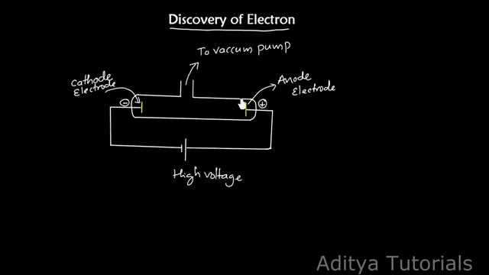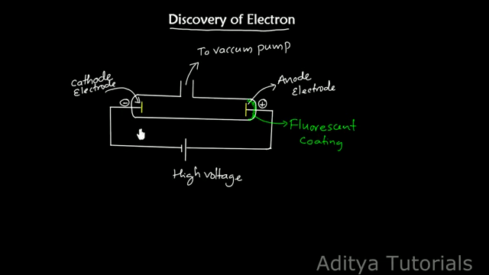This part of the tube is applied with a fluorescent coating. So what is the purpose of the fluorescent coating here? If any charged particle hits the fluorescent coating, it starts glowing, it emits light. Now see how the experiment goes.